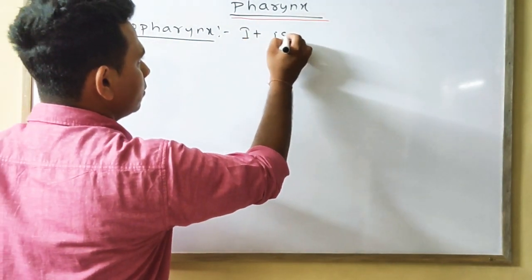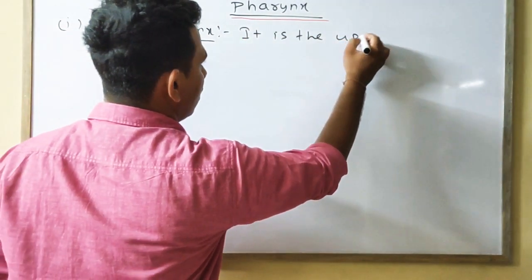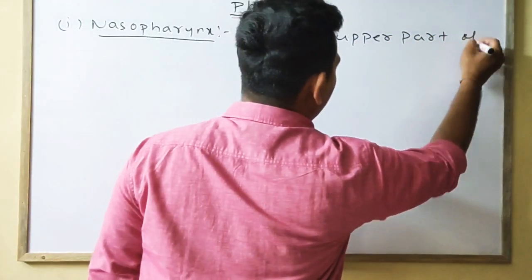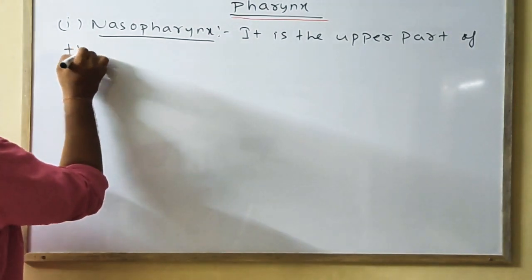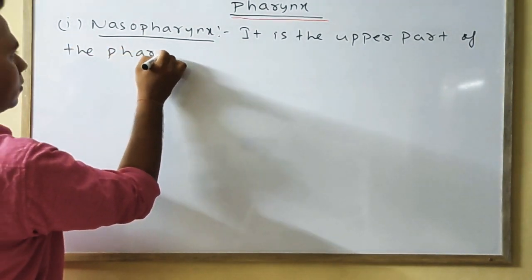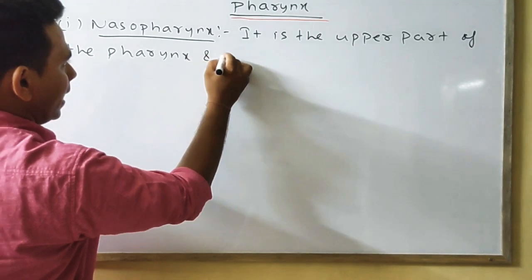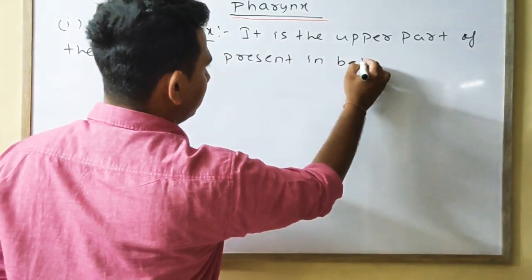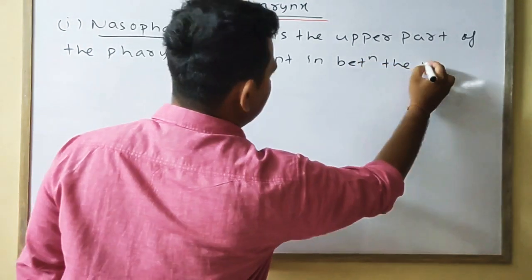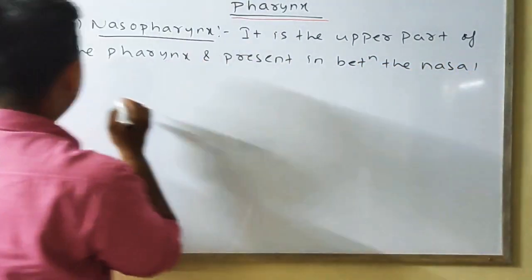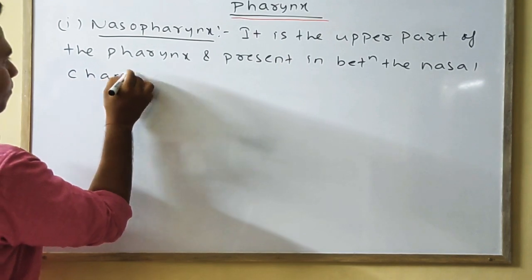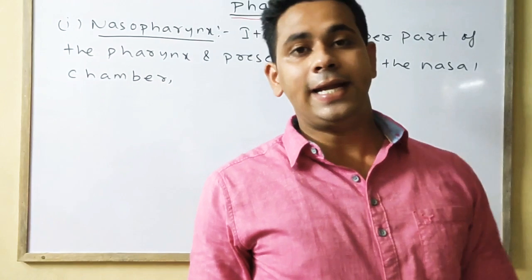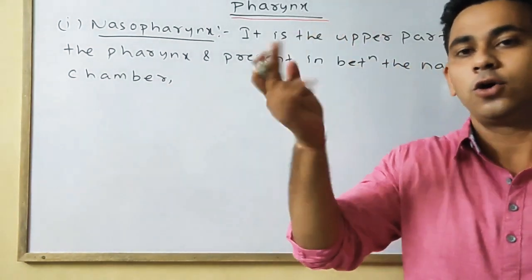It is the upper part of the pharynx and present in between the nasal chamber, having internal nares on the roof.